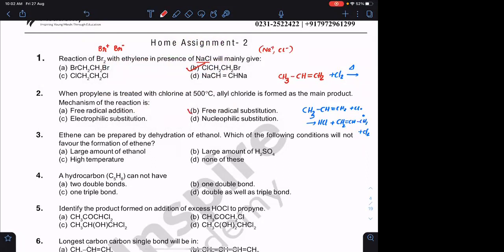It is free radical substitution. It is not free radical addition because you are substituting H by Cl. Don't mark that as addition. Addition मतलब क्या होगा? None of the groups will be substituted. You will be adding a new group. यहाँ पे हाइड्रोजन जो है, इस हाइड्रोजन को रिप्लेस करके क्लोरीन को लेके आया मैं. Hence it is called as free radical substitution. Okay, next.